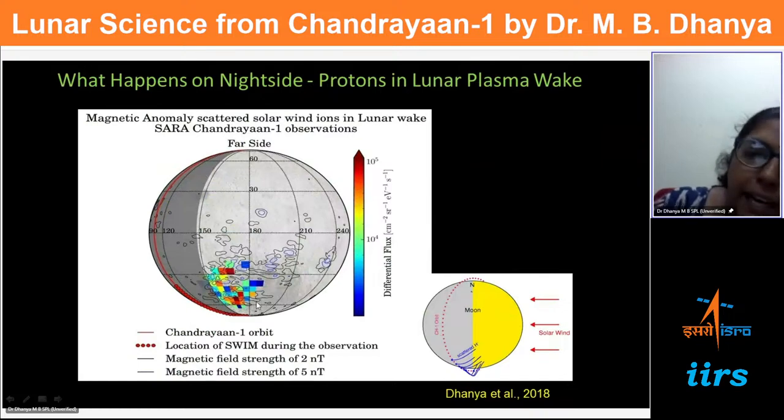This is the map where these contours indicate the magnetic field, and this color bar indicates the particles emanating from this, and they are seen on the night side. So this is the orbit geometry of Chandrayaan during this observation. So some processes which happen on the day side affect the night side of the moon also. So we can see that there is a global impact of these processes on the moon.